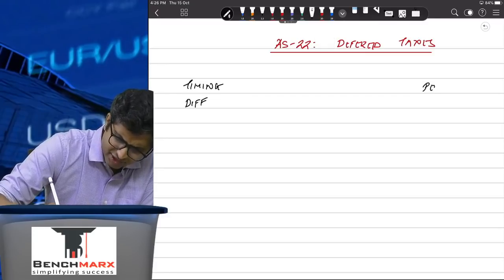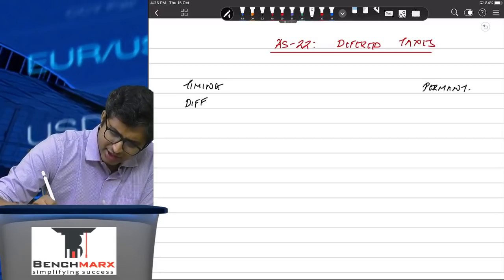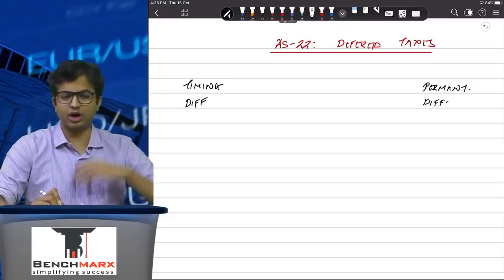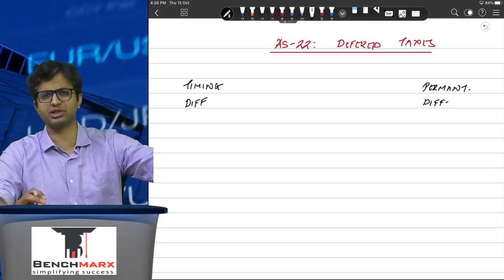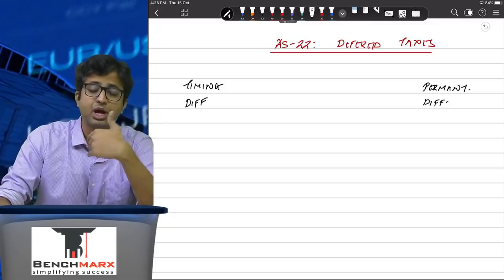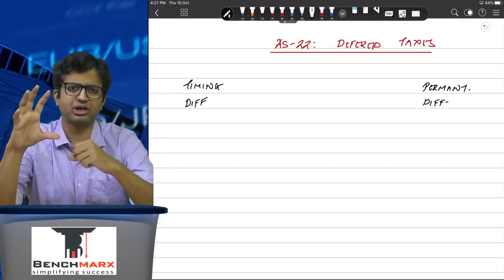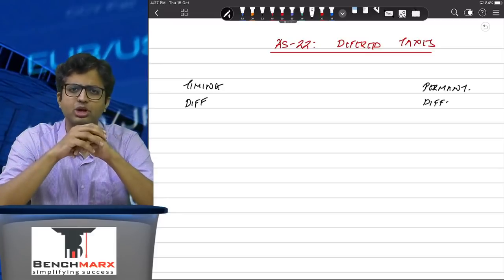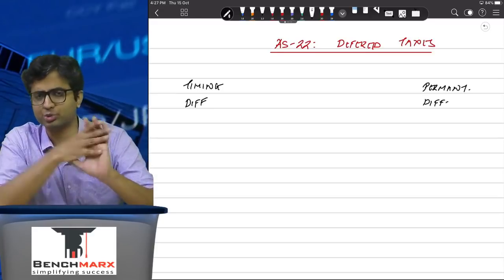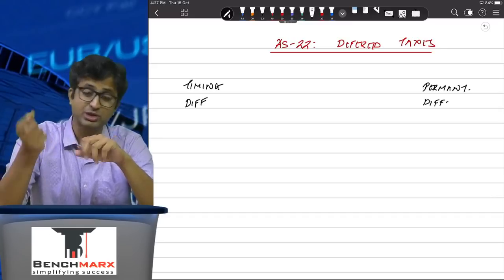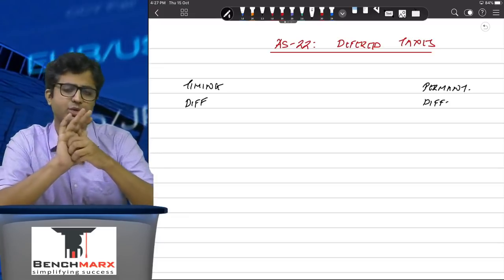What do you mean by timing difference? This is a difference between the accounting profit and the income tax profit, which arises in one of the years and it will reverse in a subsequent year. I will again repeat, it arises in one of the years and will reverse in the subsequent year. For example, 43B item. Currently, income tax disallows it. So income tax profit is higher, deduction of interest expense is less, books of accounts profit is lower. However, when I actually paid, books of accounts will not again give me a deduction, but income tax will. And as a result, there is a difference which arises in the current year in the calculation of profits, but the difference is temporary in nature. It will reverse in one of the future years.